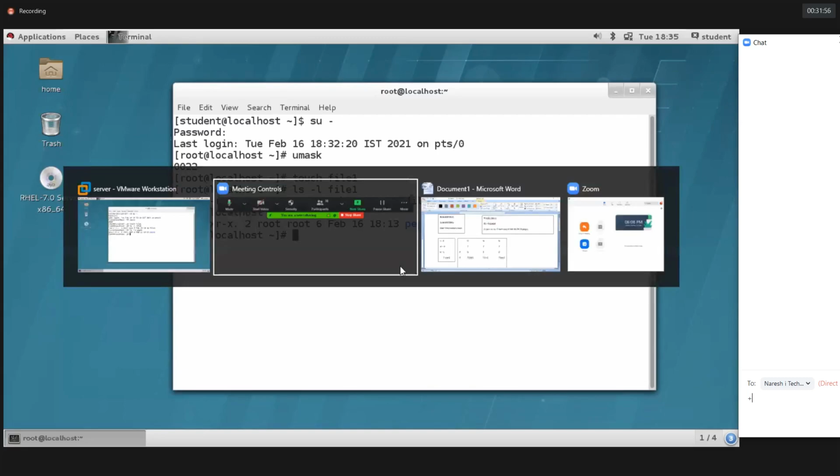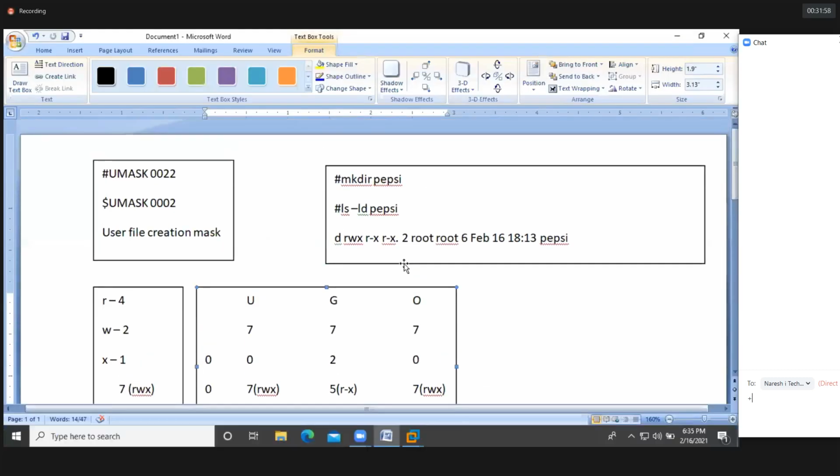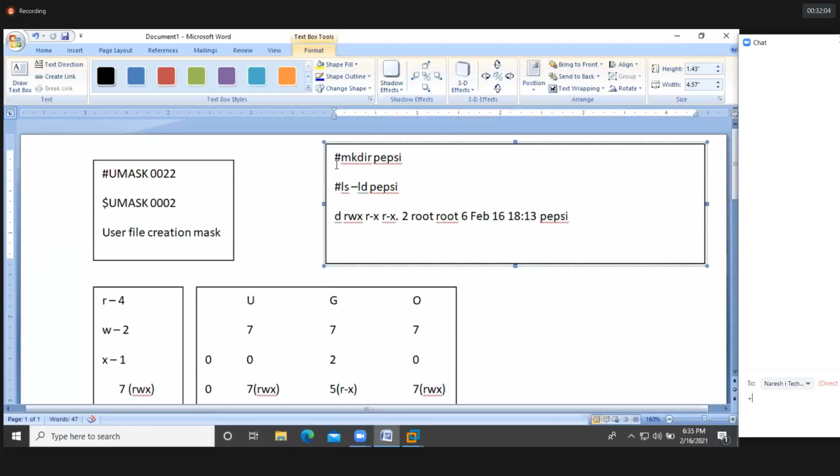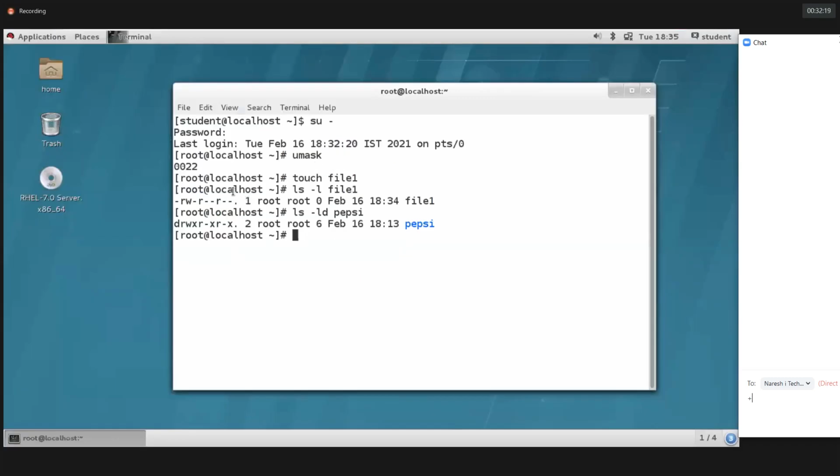So now how are we getting this? Let's see how we get these permissions. It's very simple. X value, how much, guys? I'm creating the file with the touch command. The file name is file1. Then to check the list, ls -l file1. Then we'll get these properties. I'm copying the properties from here instead of typing. Okay. So clear, guys.